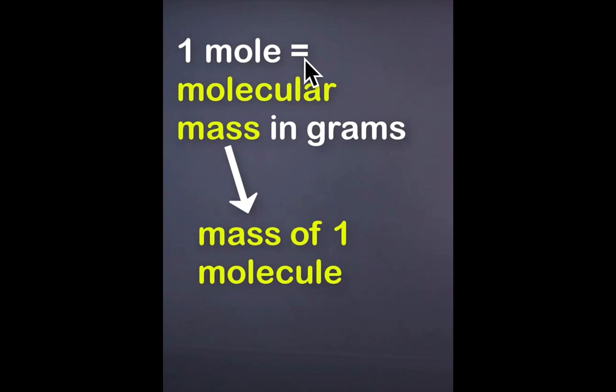1 mole is equal to molecular mass in grams, basically the mass of one molecule. For example, we have a molecule of water. The molecular mass of water, that is H2O, is 18 u. But when we express it in grams, it is called molar mass, which is the mass of 1 mole.